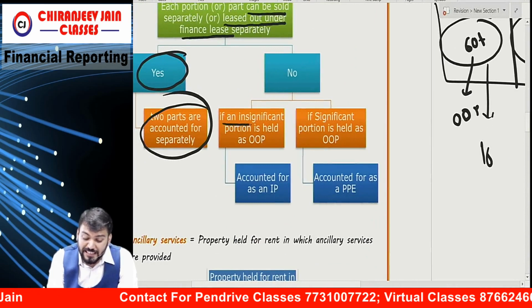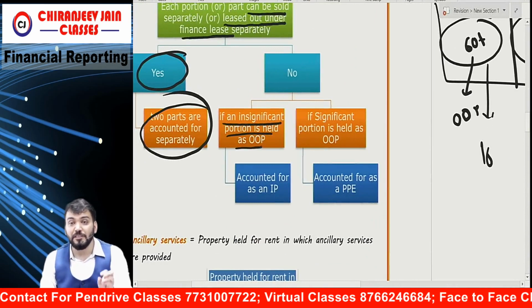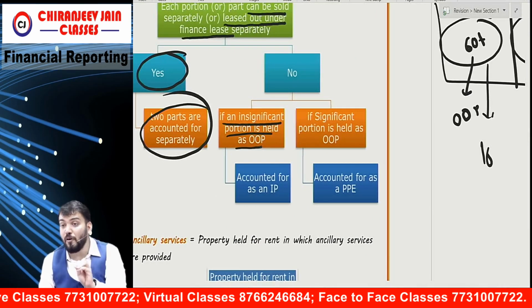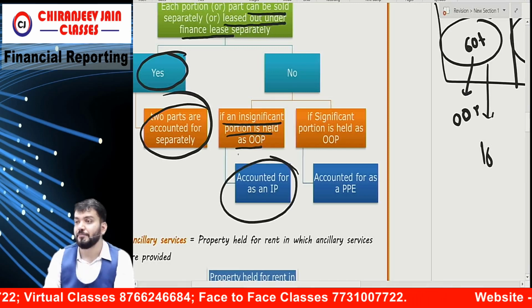So what have they given? If the owner occupied portion is insignificant, then apply 40.